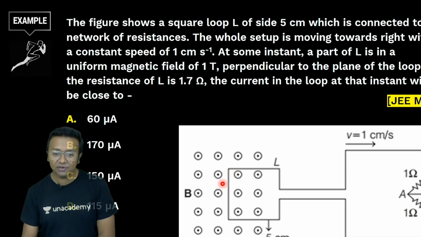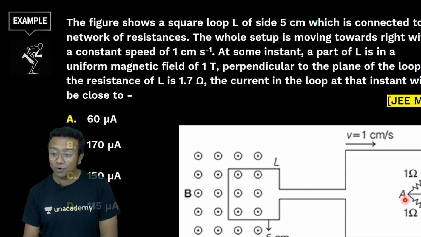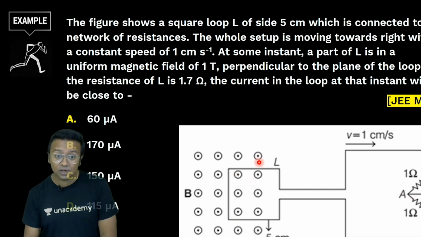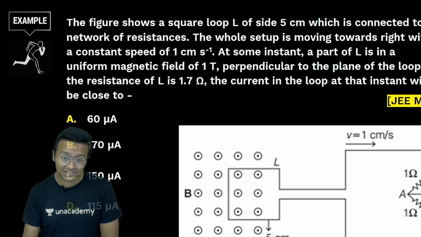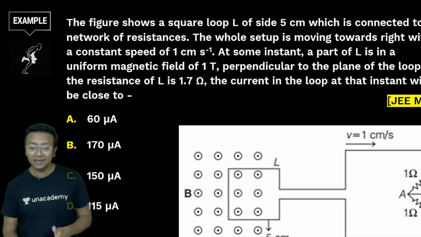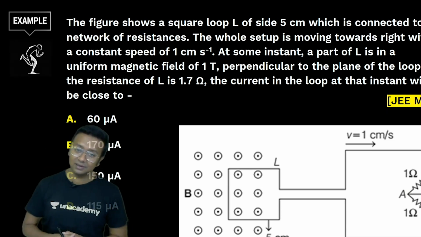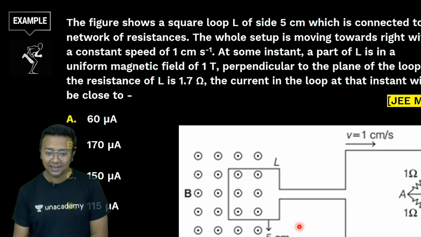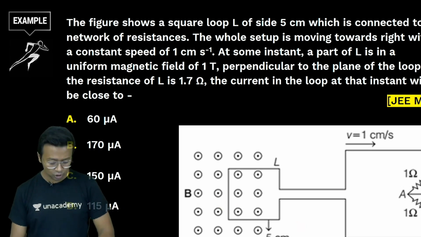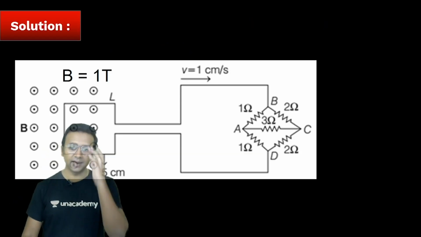Okay, so EMF is going to be generated. By the way, there is going to be resistance. There is a resistance of this loop also, which is 1.7 ohms, and this will also contribute to the resistance of the entire loop. So given this, you will get the net value of the current, that is the EMF divided by the resistance of the entire setup, that is of this portion and this portion. So let's go ahead and see how we calculate it.